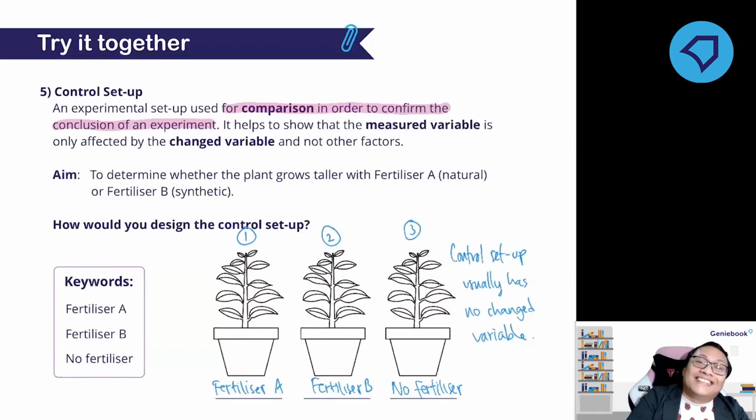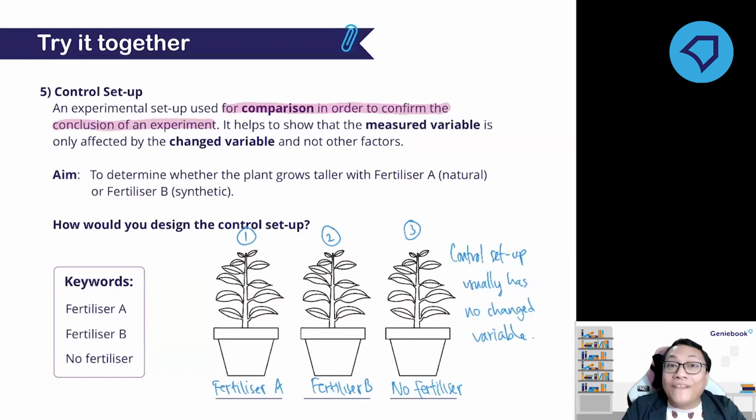No water? No, the fish will die if there is no water in the control setup. No fish? No. I want to see how the type of water affects the fish. So then how would the control setup be? Seawater?